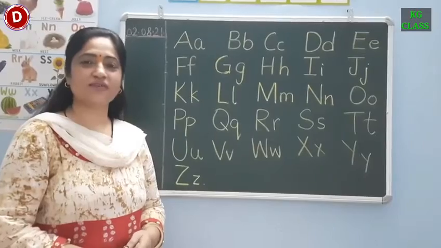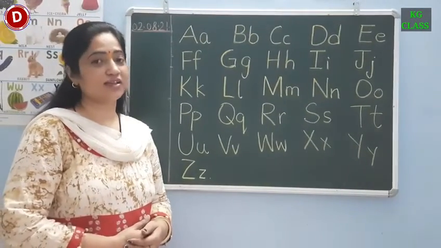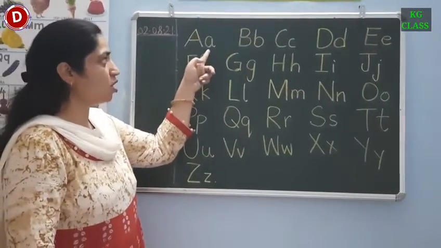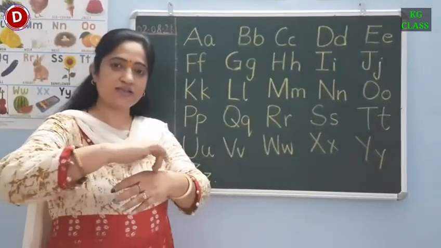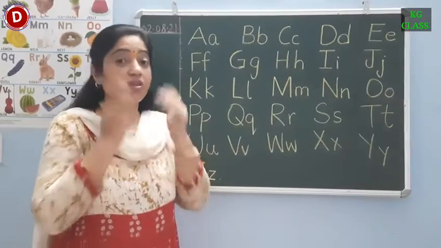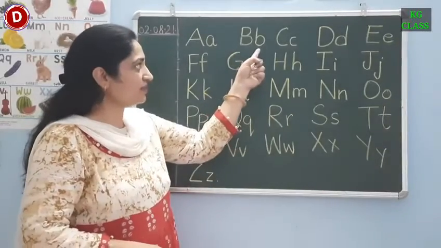Children, now let's revise capital and small letters A to Z along with their songs and sounds. So let's start. Children, this is capital A and this is small a, and A says ants on my arms, ants on my arms, it's causing me alarm. A says a. This is capital B and this is small b.